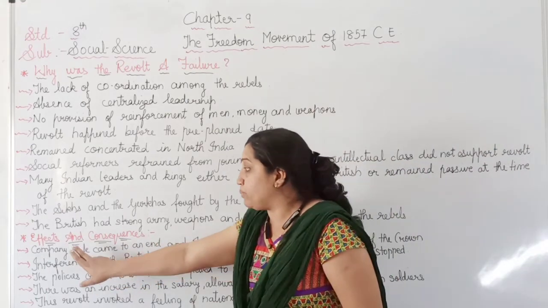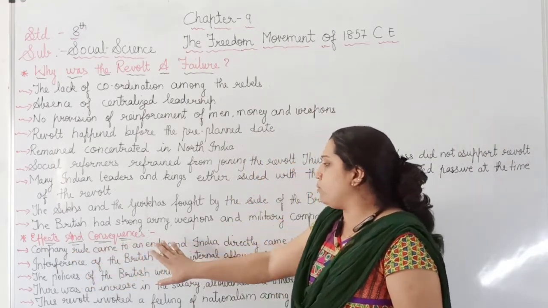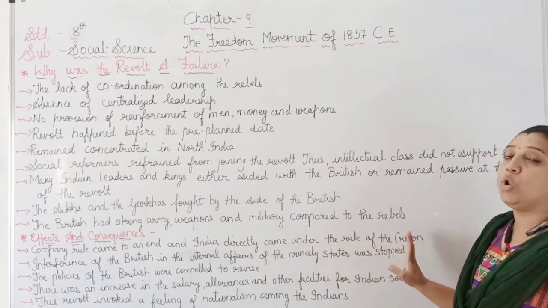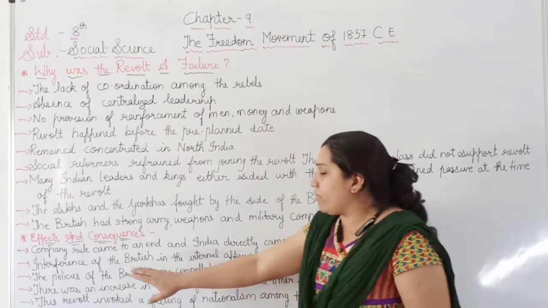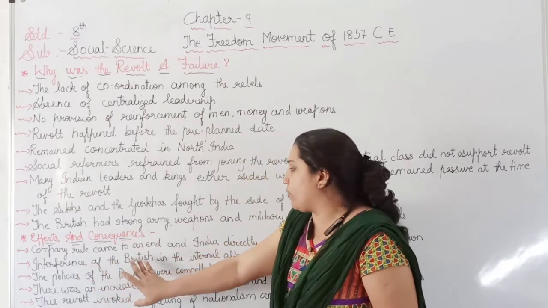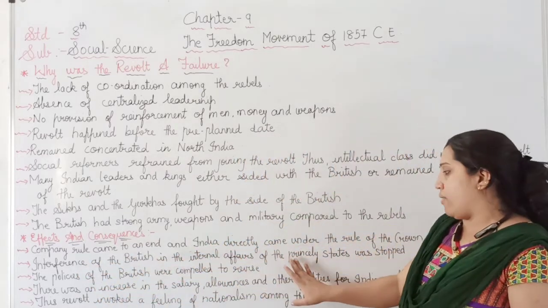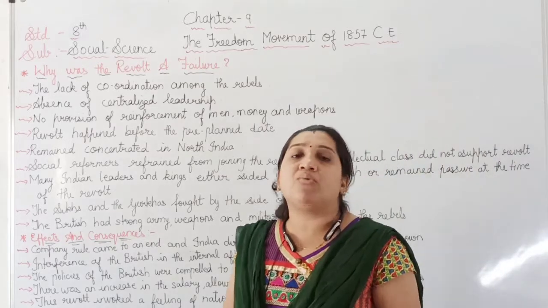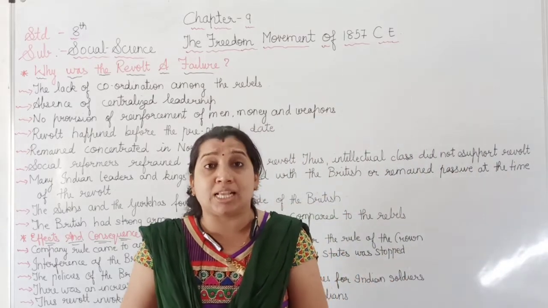The first one: company rule came to an end and India came directly under the rule of the Crown. Now here, interference of the British in the internal affairs of the princely states was stopped.